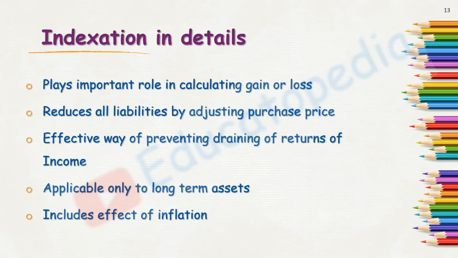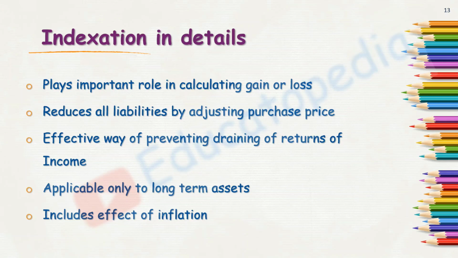Again, to revise, what is full value of consideration? It is my sale price. Then I deduct cost of acquisition from it in case of a short-term capital asset. I deduct indexed cost of acquisition in case of a long-term capital asset. After that, I deduct indexed cost of improvement when it is a long-term capital asset, but I just deduct cost of improvement when it is a short-term capital asset, and in both cases I deduct cost of transfer or expenses on transfer.